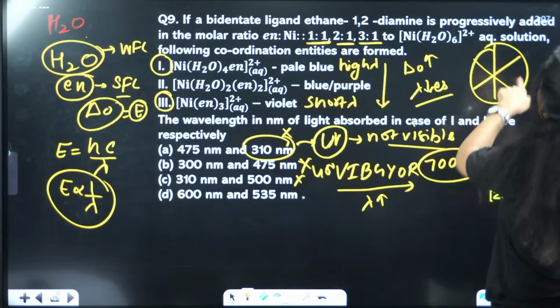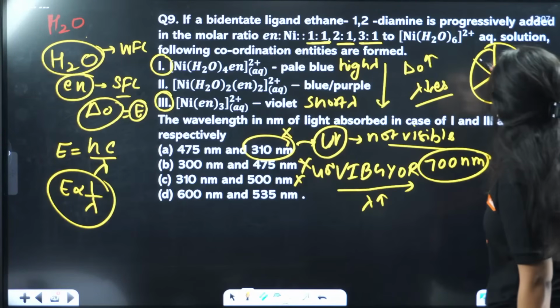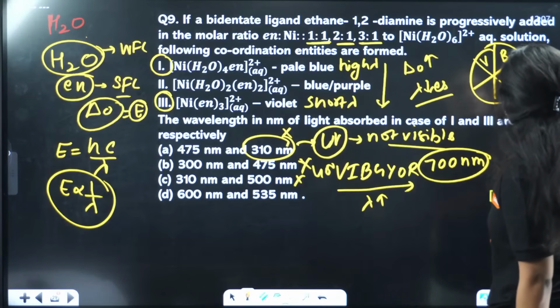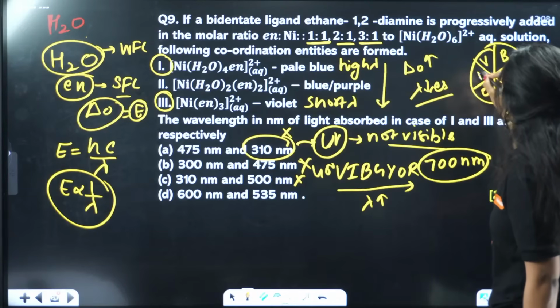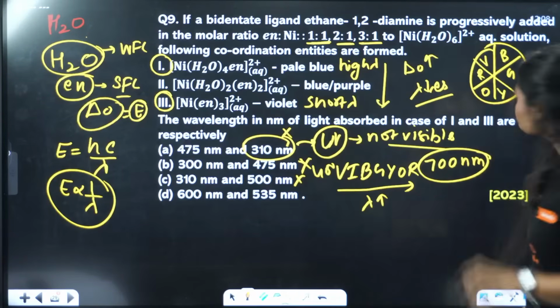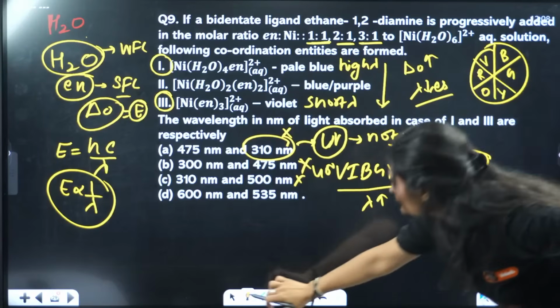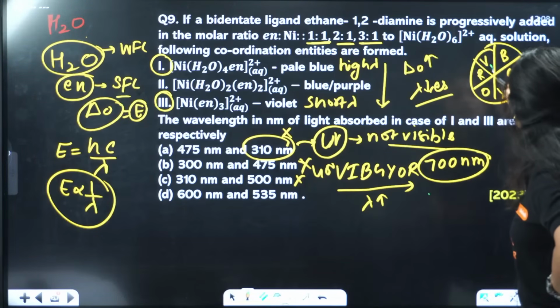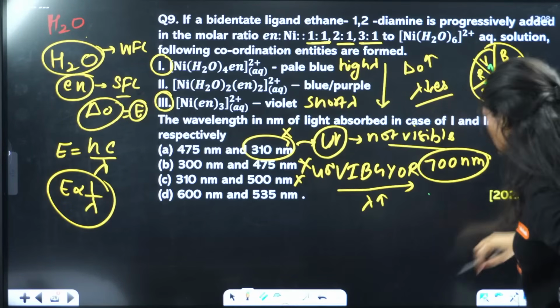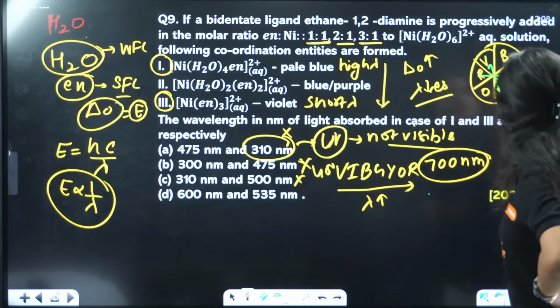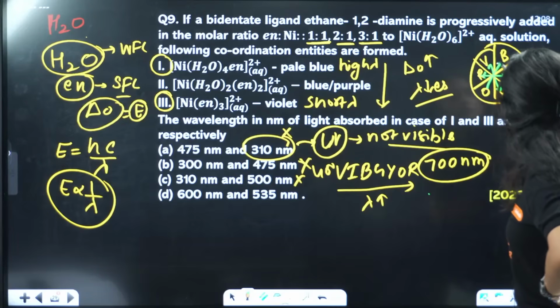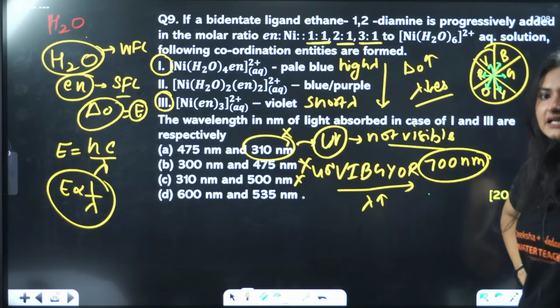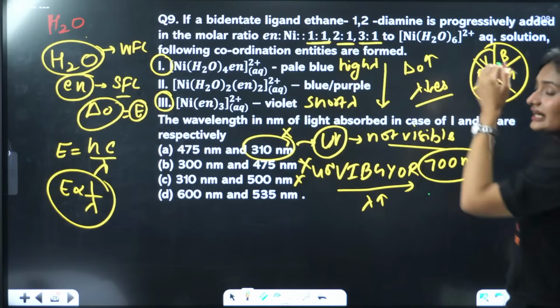6, I think. 3, 6. Start with V, B, G, Y, O, R. Now see, the colors that are present in front are the complementary colors of each other. Complementary colors of, for red it's green, for blue it's orange. Clear? This is the color wheel. V, B, G, Y, O, R.